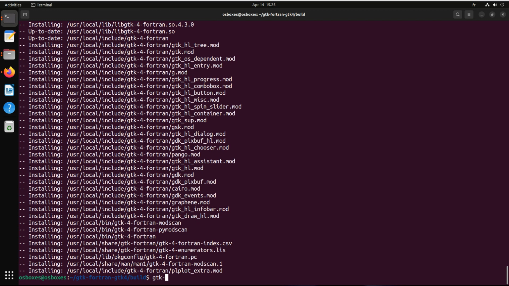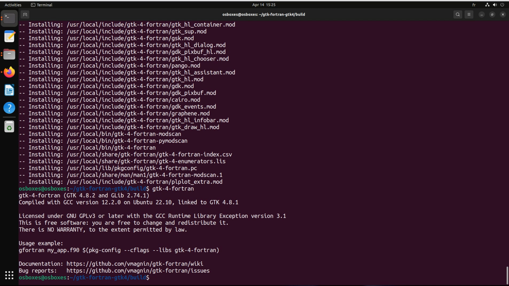So now let's verify that gtk-fortran was installed correctly in the system with the command gtk-fortran. So I can see here that it was compiled with gfortran 12.2 and on Ubuntu 22.10.